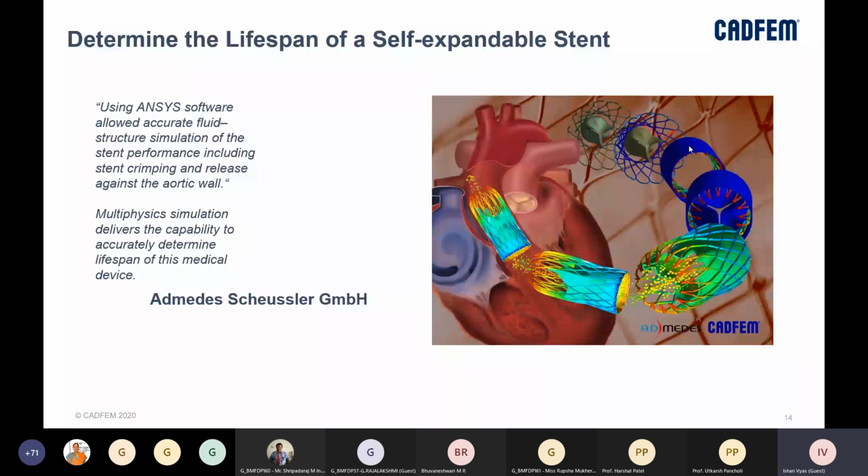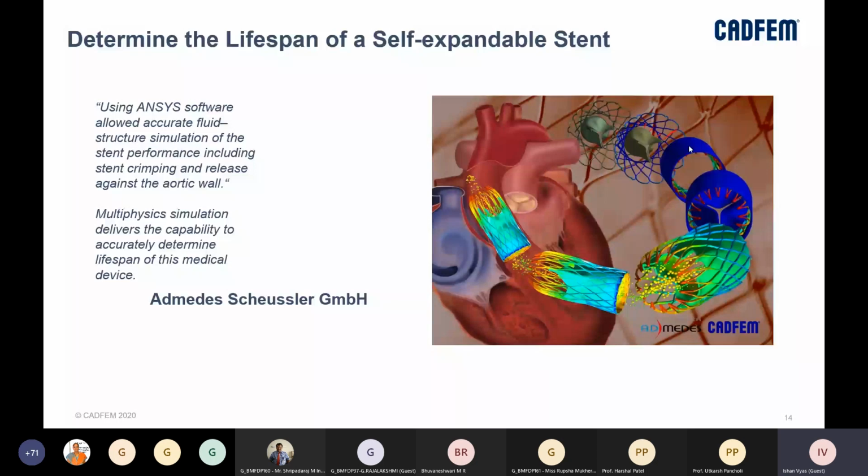So these are some multiphysics simulations as well, and that is where ANSYS stands out, where we can do multiphysics simulation in a single window. CFD stands for computational fluid dynamics, and FEA is another domain which I think my colleague Aslam also gave a lecture on the first day, right?